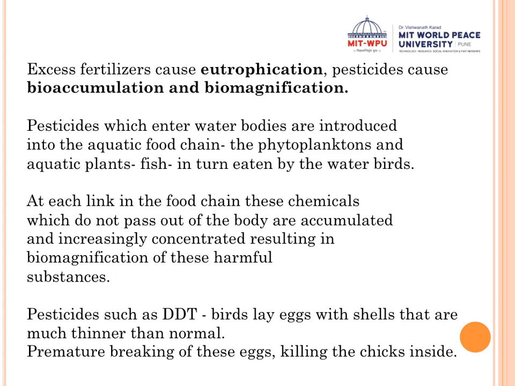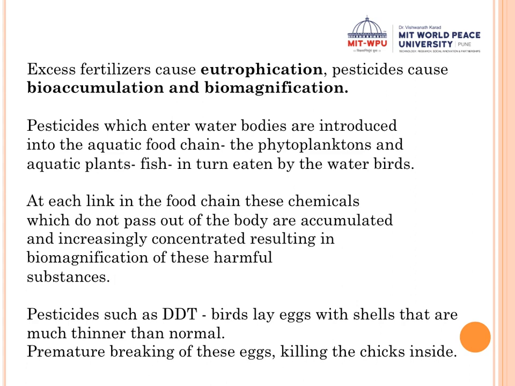Clear? And what was the ill effect? The birds started laying very thin shells. Clear? And if the shells of the birds' eggs are very thin, then obviously they can break. And if they break, then it will kill the young ones which are inside the eggs. Clear? So the life of these birds started decreasing.